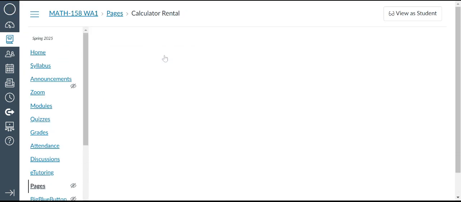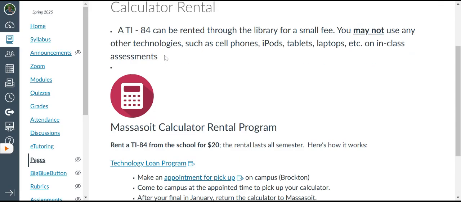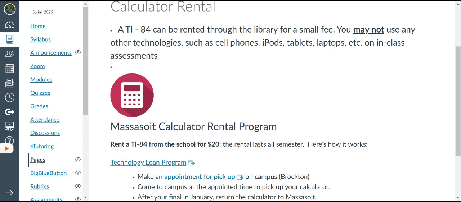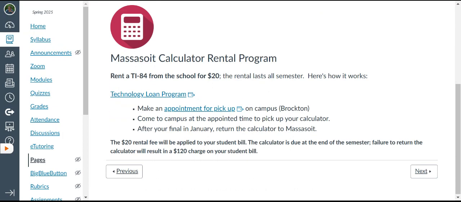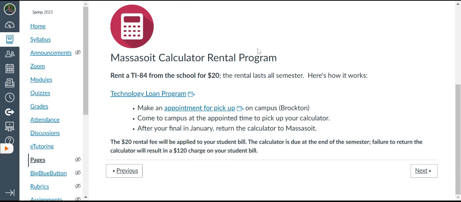Here's another link, calculator rental. I can't stress enough, a TI-84 can be rented. You may not use any other technologies. Well, I take that back. This would be for a face-to-face class. If you've got a laptop, obviously, or a tablet, or an iPod, or whatever, sure, you're going to use it. So this is applicable really for a face-to-face course, and I need to delete that.